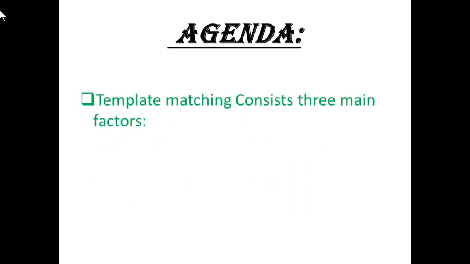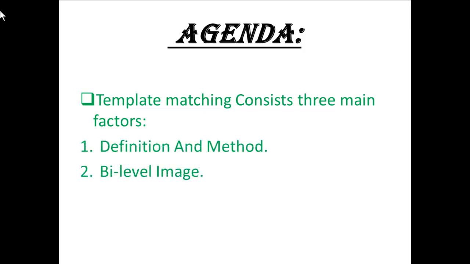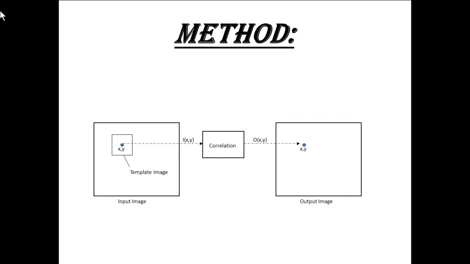Agenda. Template matching consists of three main factors: definition and method, bi-level images, gray-level images. Method. In an input image, there is a template image at XY pixel. Then it will be correlated, I of XY, on the path of O of XY, on the output image at the same coordinate XY.